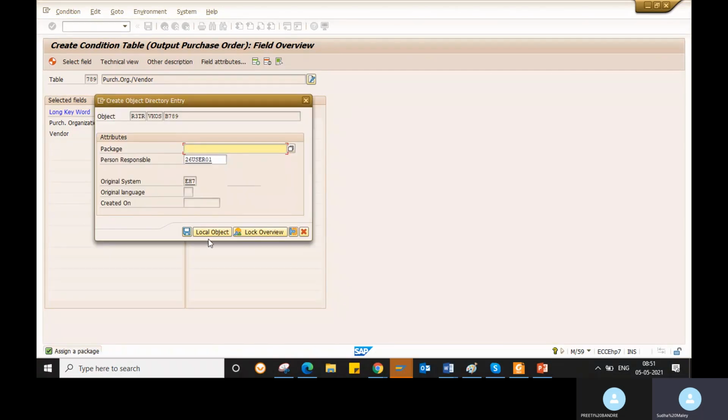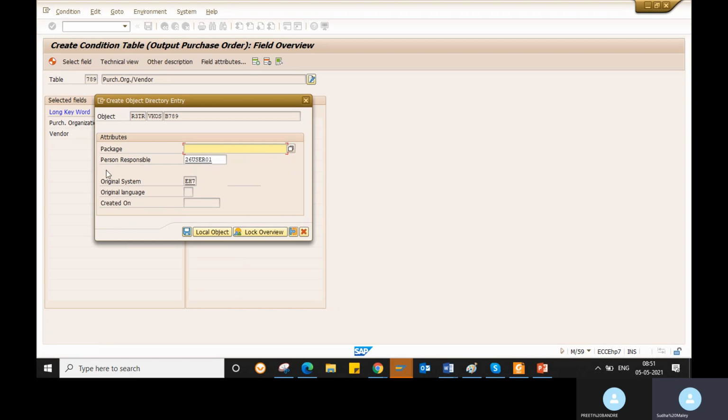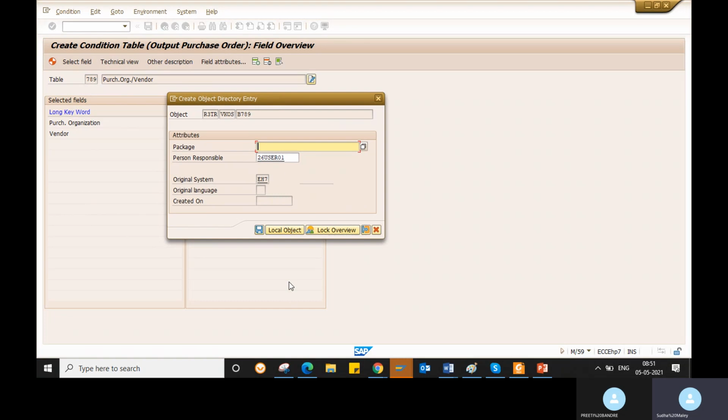One thing here: while you are practicing, you will maintain it only as a local object. But if you're working on any project, then you need to maintain a package here. ABAP people will create some packages for creating the condition table. So you need to give that package and save here. Then the system will ask you for the transport request so that you can move this condition table to the other quality and production systems. But as this is a dummy system, I am saving it as a local object.